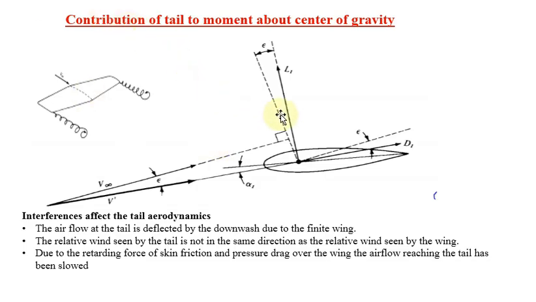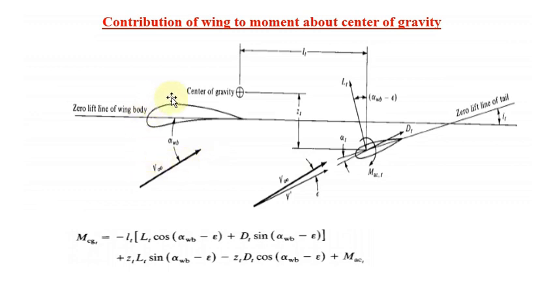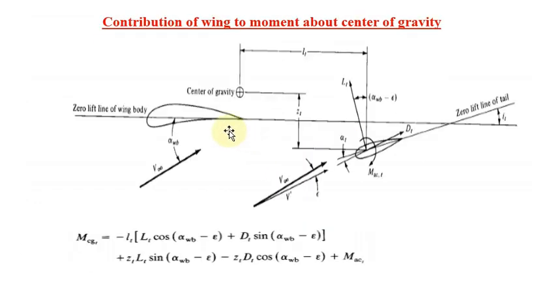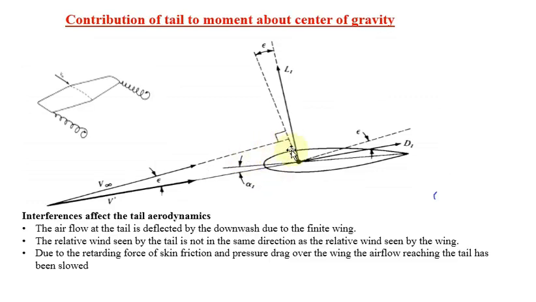Okay, so these are the terms you are going to use for deriving the tail contribution to the moment about the center of gravity of the airplane. There are two pictures. The first picture deals only with the tail separately. Then we are going to consider wing and tail. We need to consider both pictures. Based on these pictures we are going to derive the equation. So now again come to here.